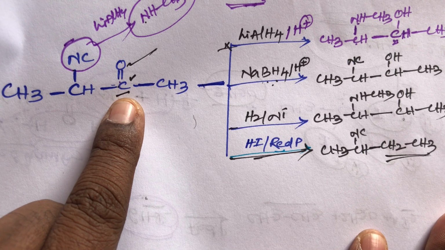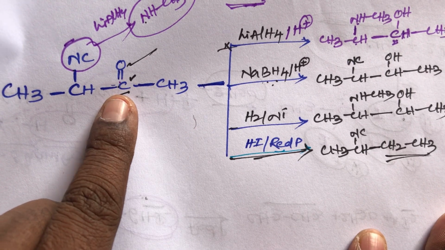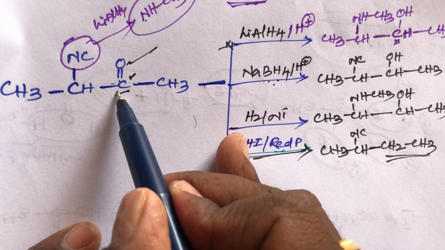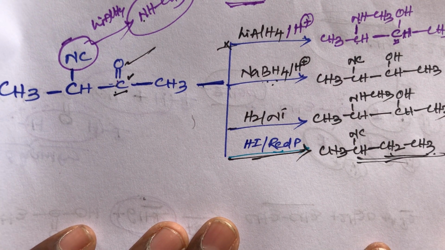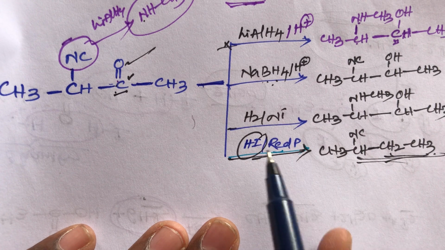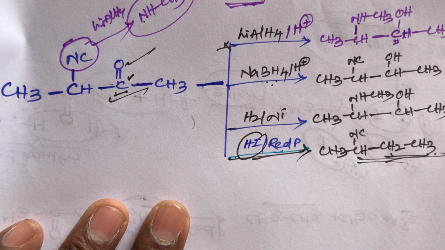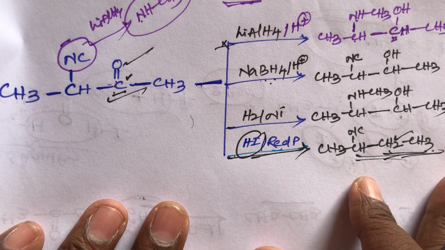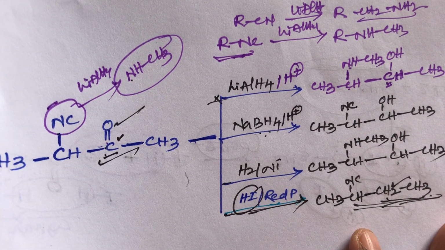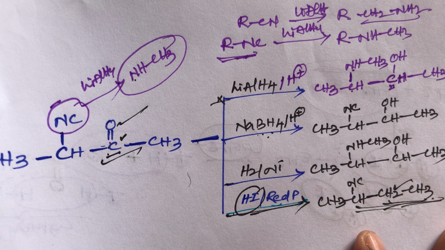This keto group is converted into alkane. You remember, student, this keto group is converted to CH2, then CH3. This is a simple trick, student. So HI, hydrogen iodide, can reduce only the keto group. This keto group is converted into hydrocarbon, that is CH2, then CH3. This is a simple trick for these reducing agents, student.